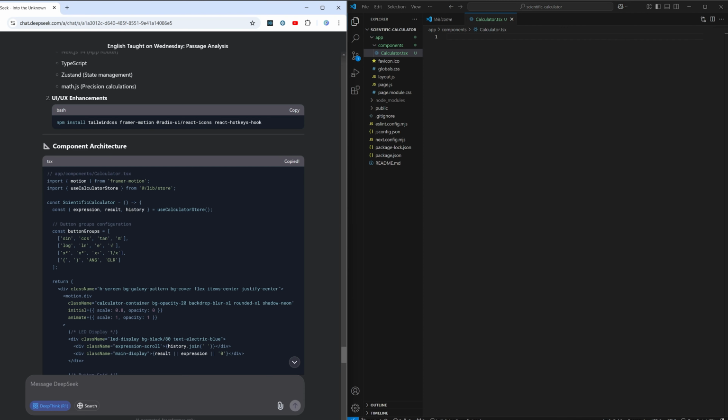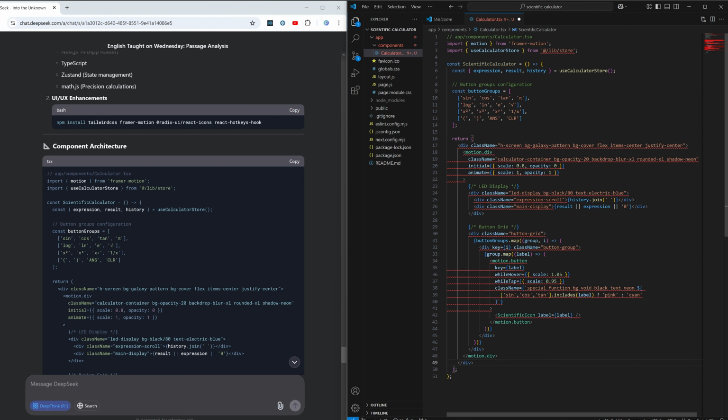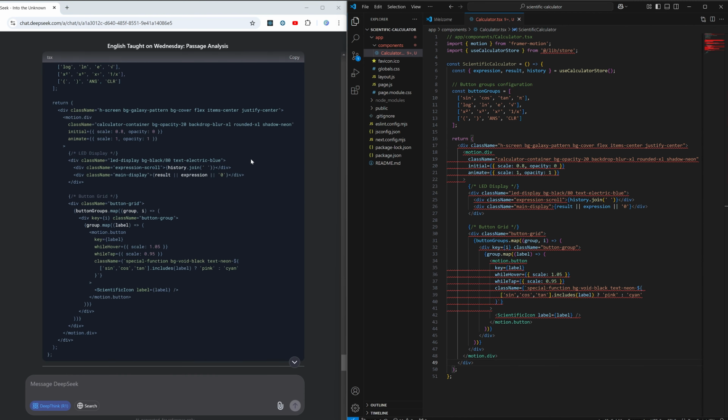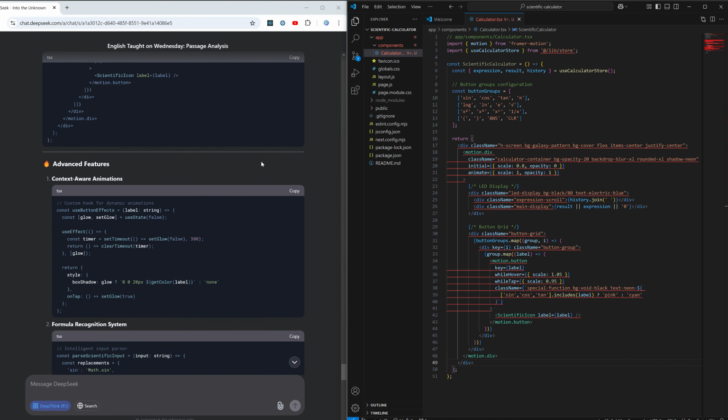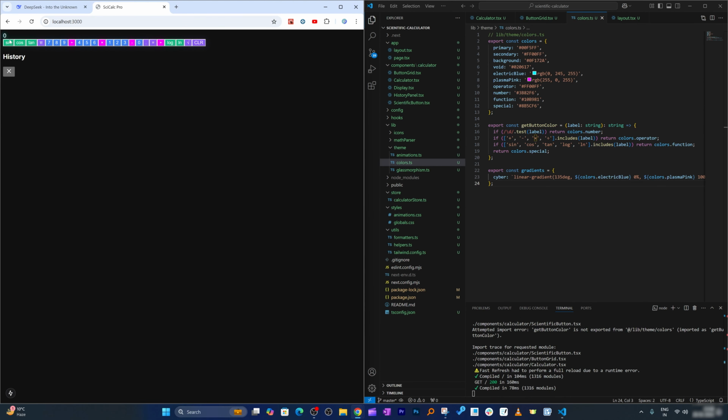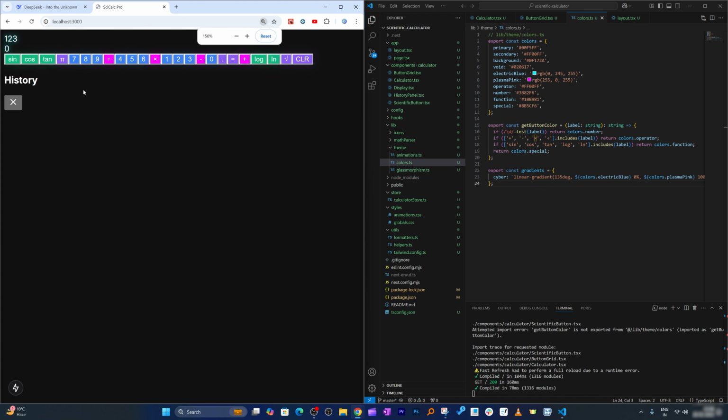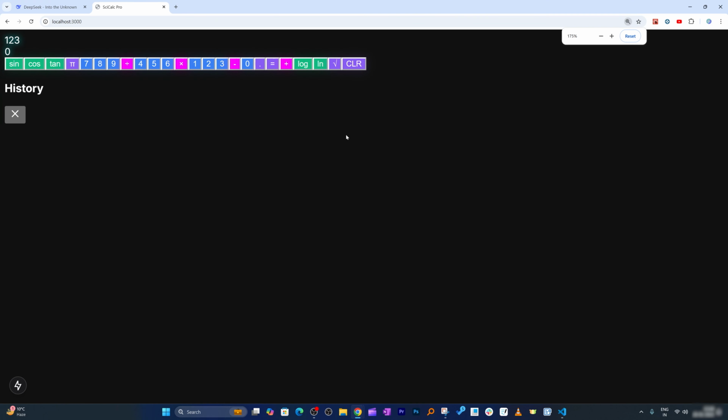Okay, now I'm gonna copy this code, which is easy, and I'm hoping that it will not cause any problem. Now here I am with this calculator, and let me make it a little bit larger.